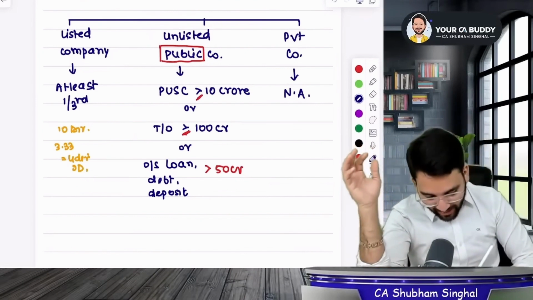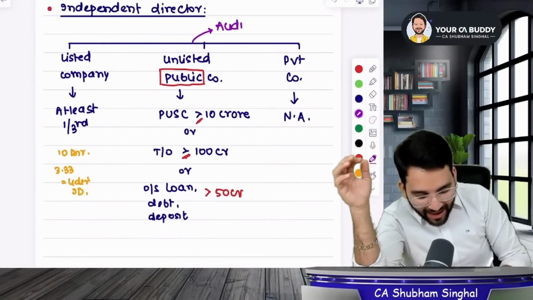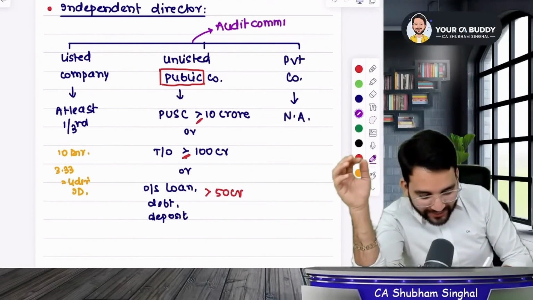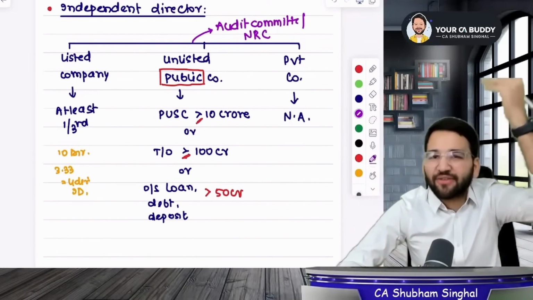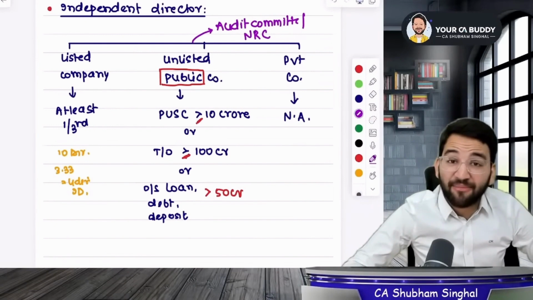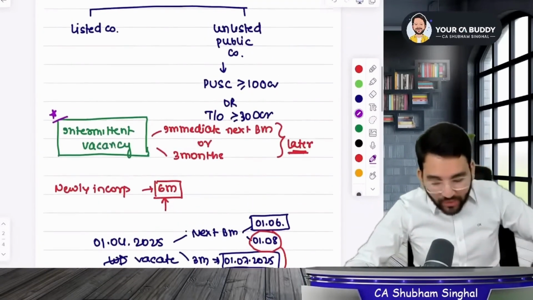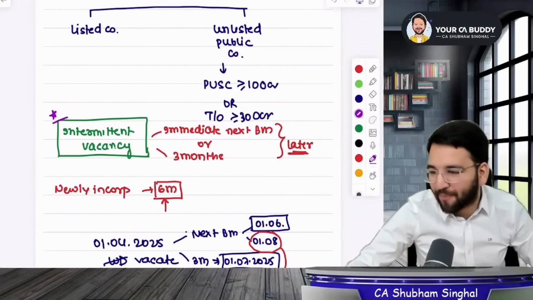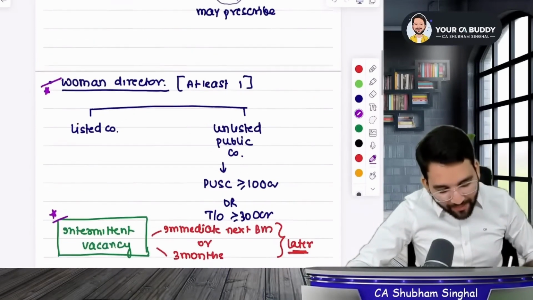So guys, look at the limits which are given on the screen. In the future, same limits will come to your audit committee. And same limit will be applicable to nomination remuneration committee. You will learn it when we will read section 177 and 178, but it will be applicable to audit committee and nomination remuneration committee. Now keep this in mind, okay? Here I am going to explain a new topic to you which is very important. Please be attentive, guys.